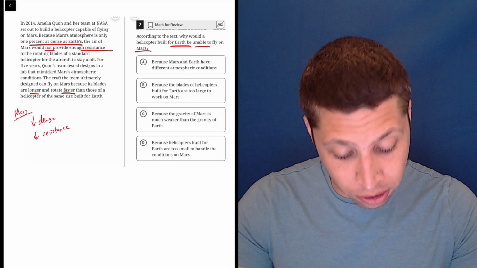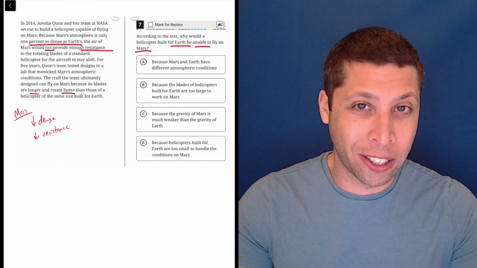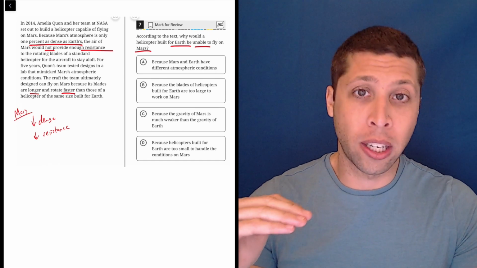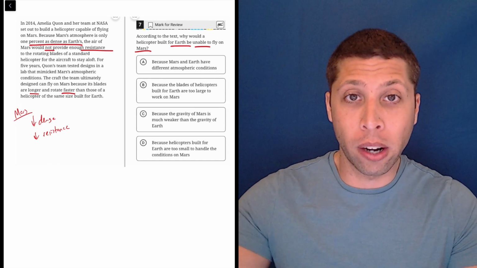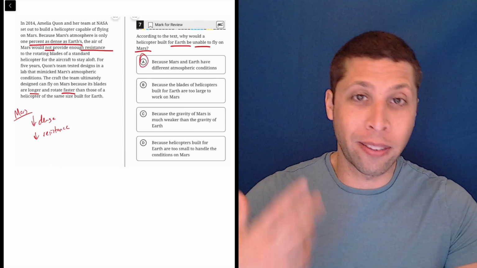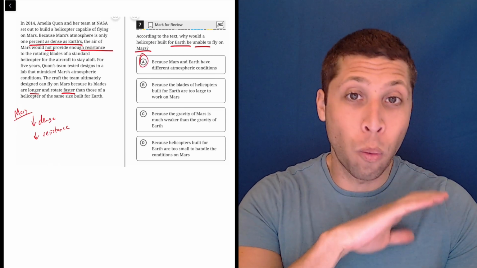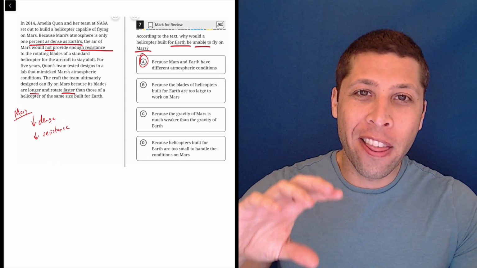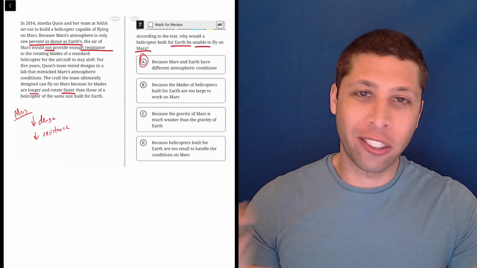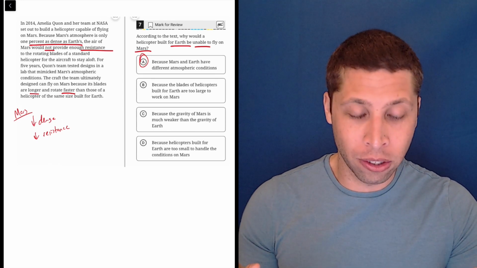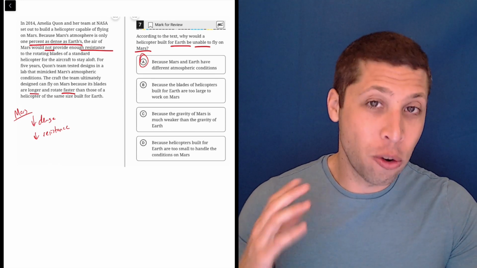A, because Mars and Earth have different atmospheric conditions. So that's going to be it. Notice that in my dumb summary, I was interested in what the difference was, right? Mars has a lower density, lower air resistance, but choice A does a good SAT thing here, and they just wipe that clean, and they avoid the comparison by just saying there is a comparison, right? They don't say which is better or which is worse. They just say that they're different. And that's a normal SAT move.